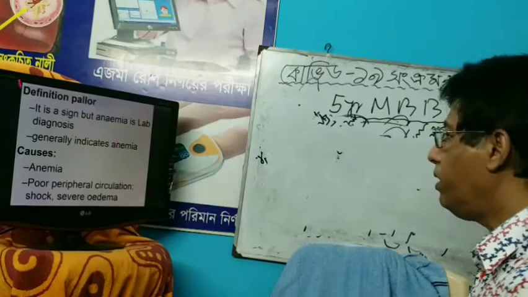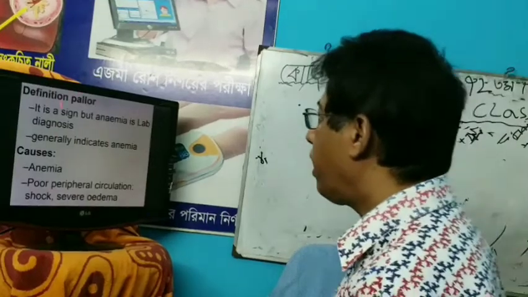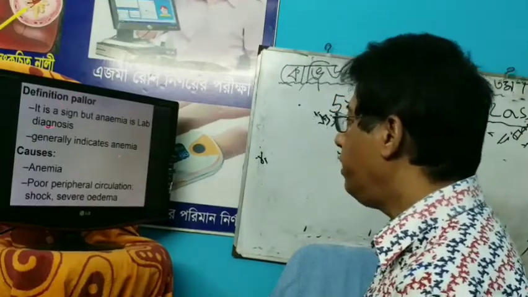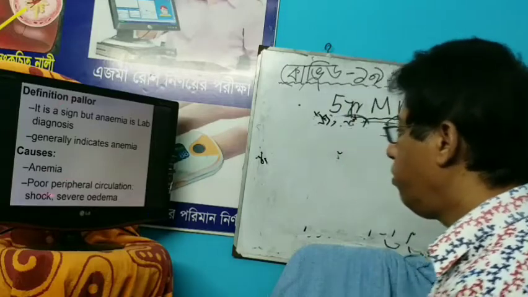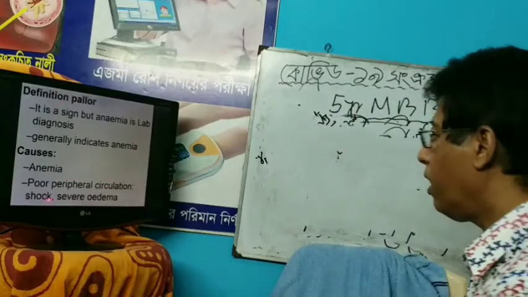Pallor generally indicates anemia, but pallor may occur due to other causes such as anemia, poor peripheral circulation, shock, and severe edema.